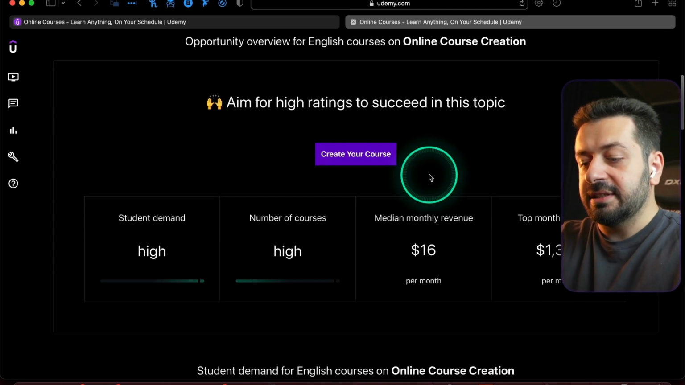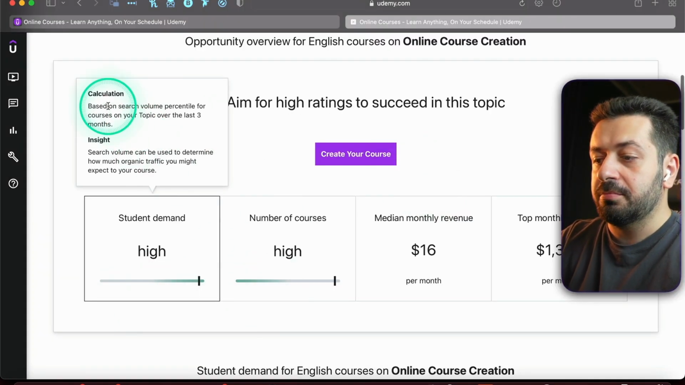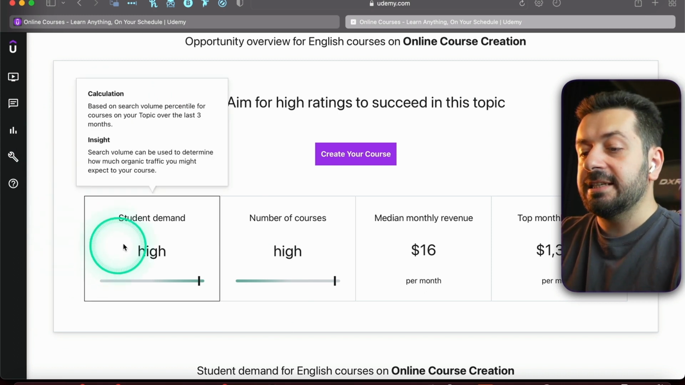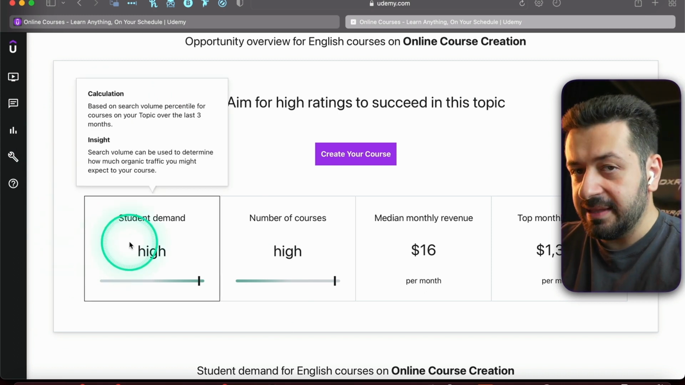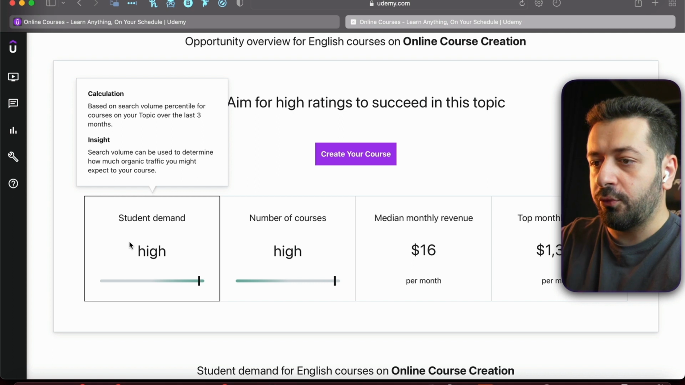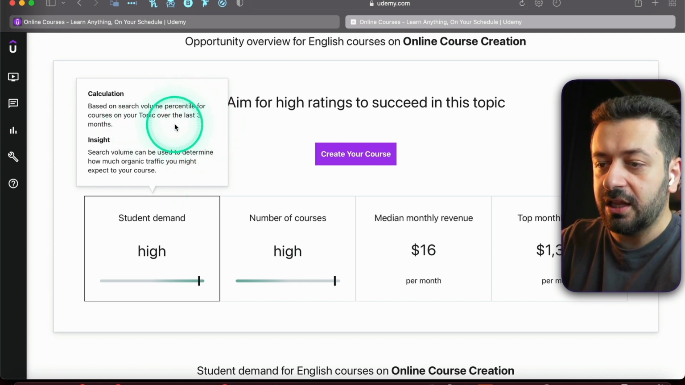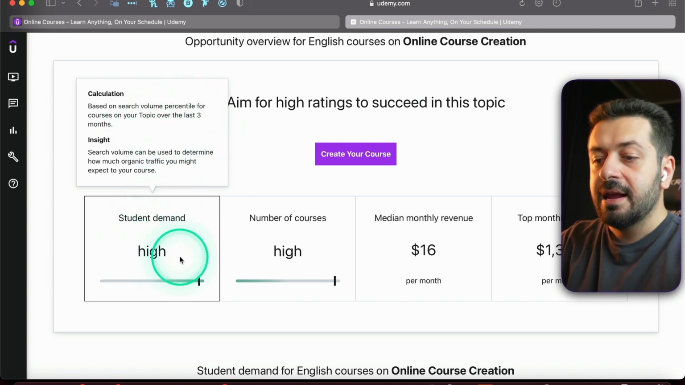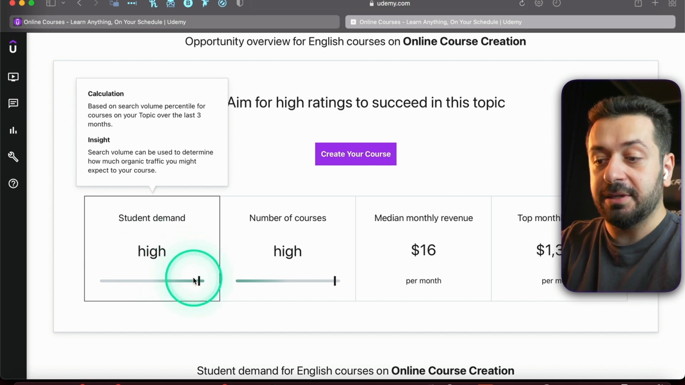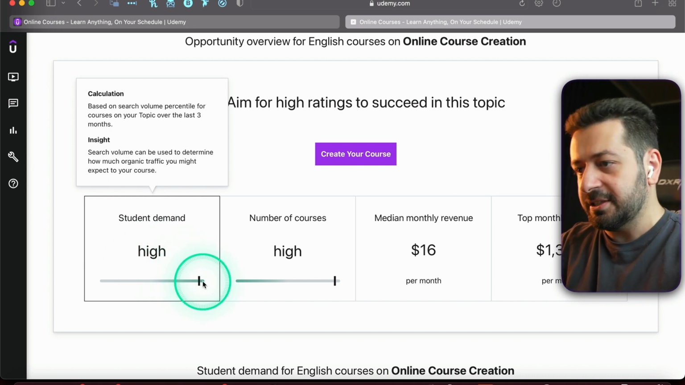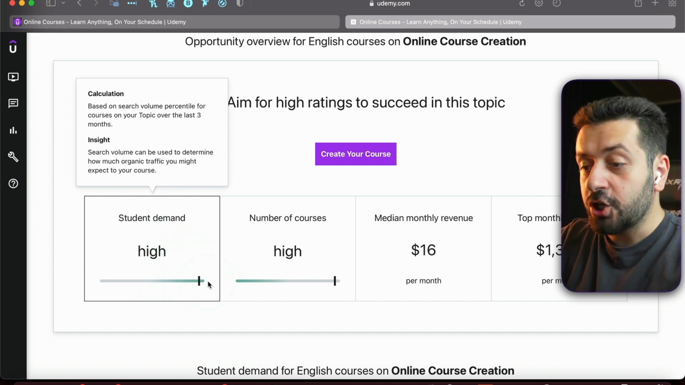And when you go down, it's not clearly visible, but I'm going to show it this way. You will see the student demand, basically how in demand the topic is over 3 months. It actually shows you how it calculates over 3 months. In this case, its student demand is high, basically extremely high. This is the highest it can get. Basically, it means that it's one of the top topics.